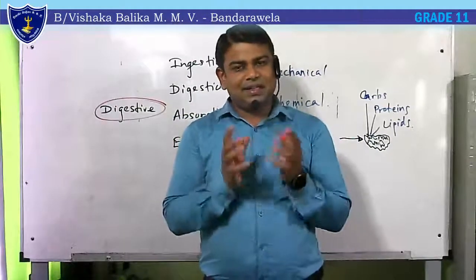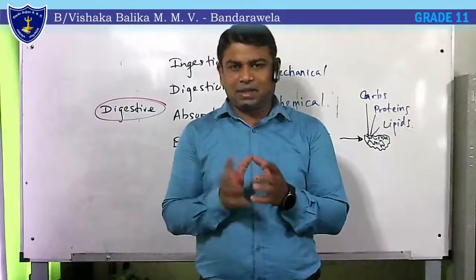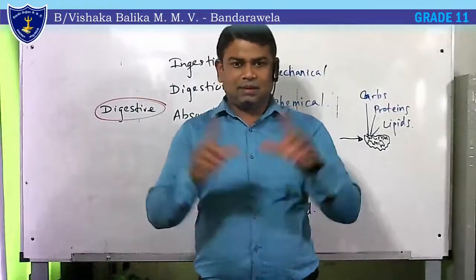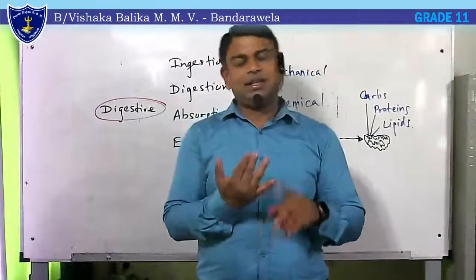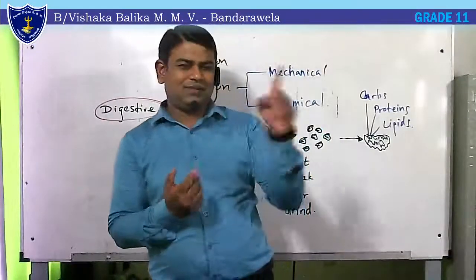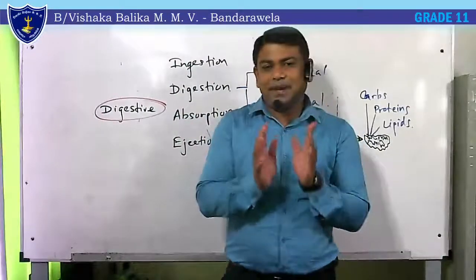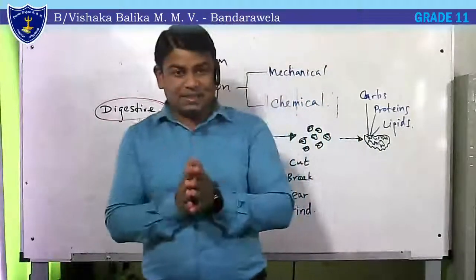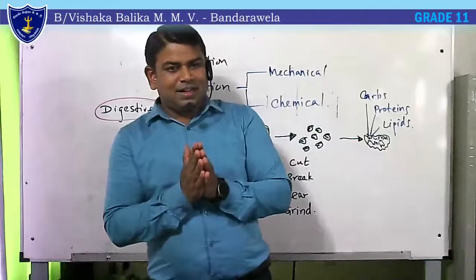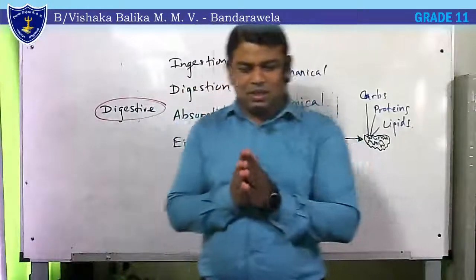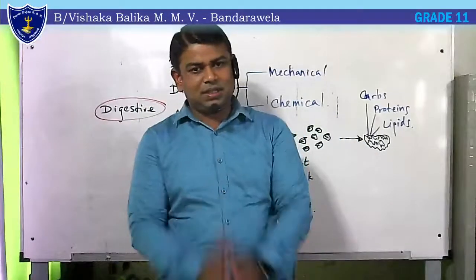You can take that image file and take a printout. There are a number of printouts including the digestive and the respiratory system both. First take a printout, and while you are writing the note you can paste them in the suitable places. Right, let's see the parts of the human digestive system.